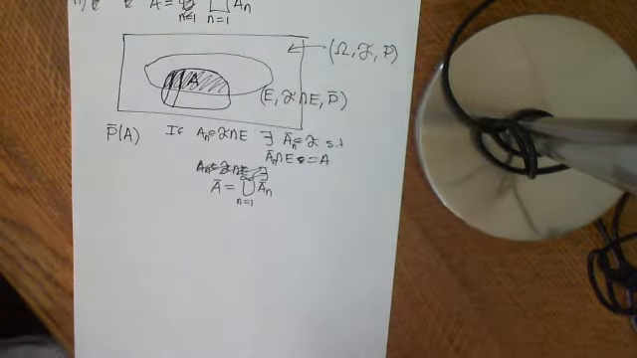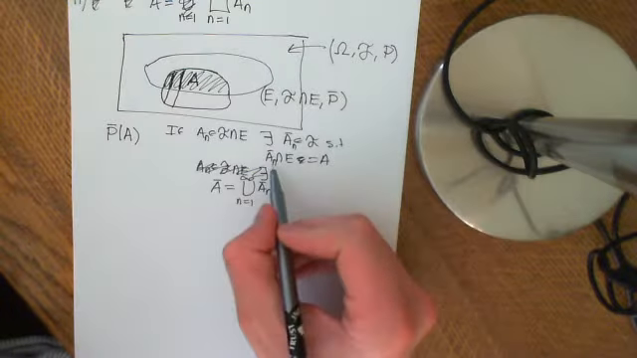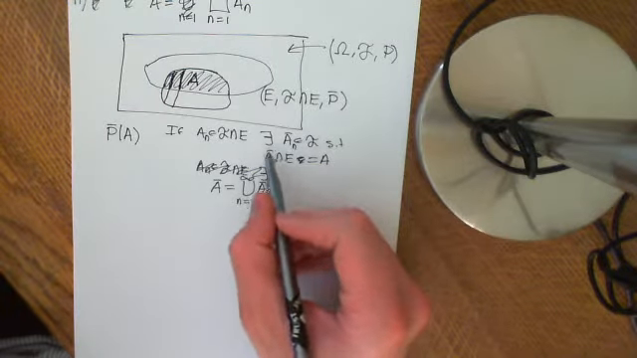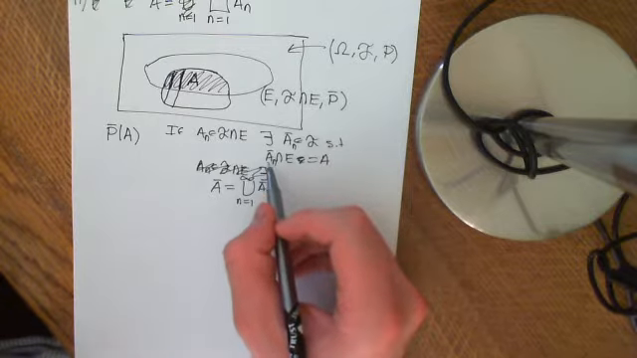Now there's a slight difficulty here, which is: how do you know that these little A bar n's are disjoint? I'm struggling with that myself. How do you know?